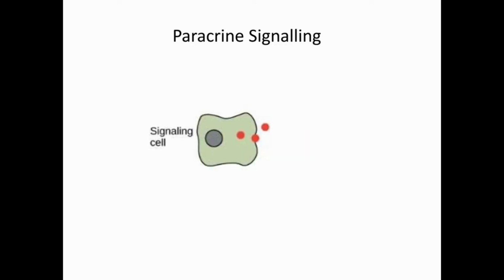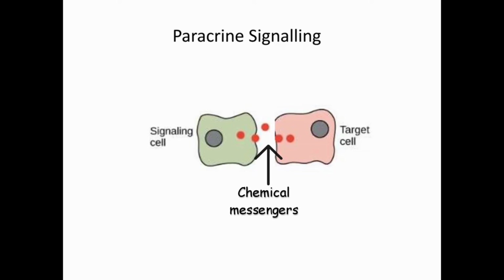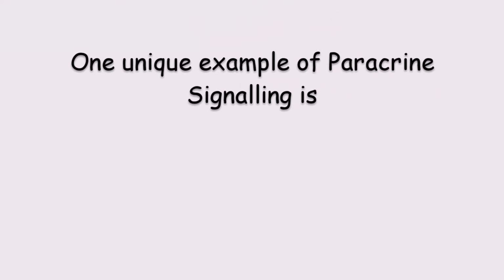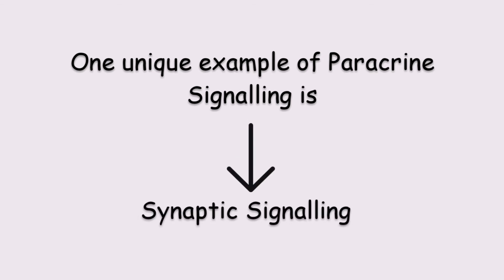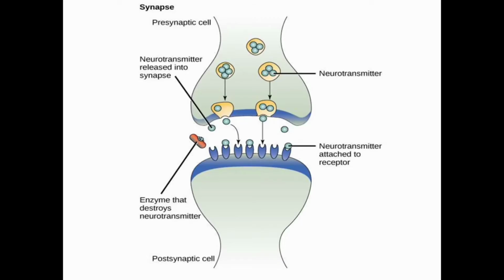What is paracrine signaling? Cells that are near one another communicate through the release of chemical messengers. This type of signaling, in which cells communicate over relatively short distances, is known as paracrine signaling. One unique example of paracrine signaling is synaptic signaling, in which nerve cells transmit signals.